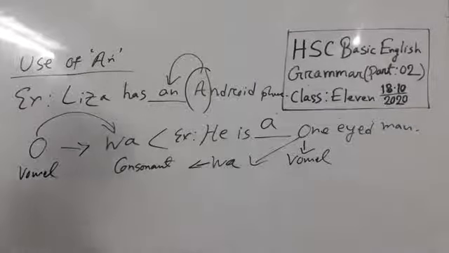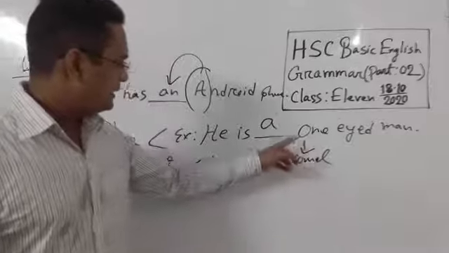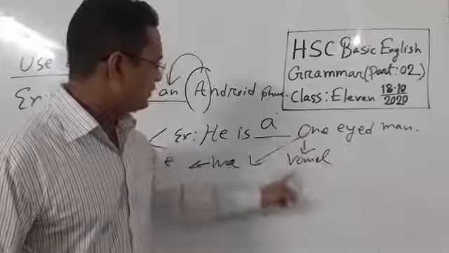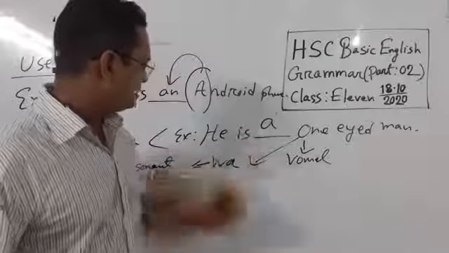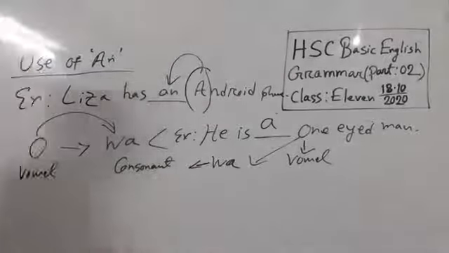So what I am saying is, why am I using A here? The word one starts with the letter O, a vowel, but I am using A here because the vowel is sounding like the consonant W. Another rule is there.